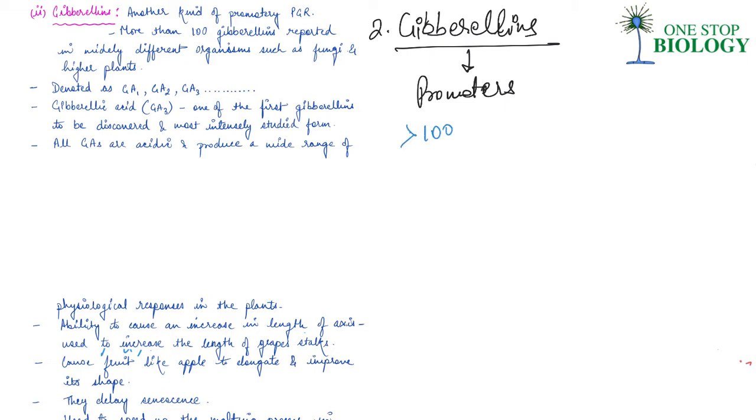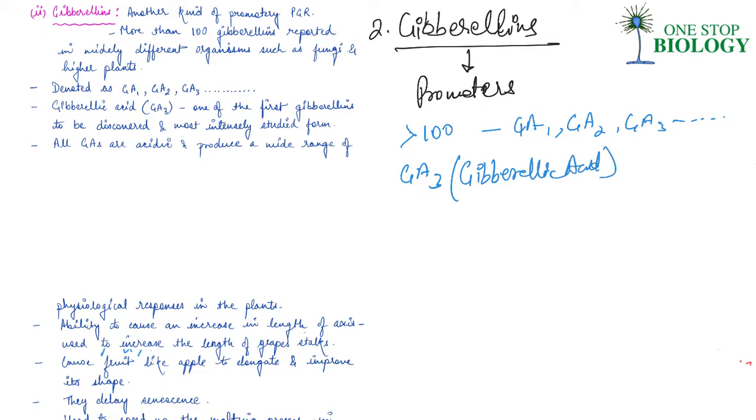Now, there are more than 100 gibberellins which are reported from different type of organisms like fungi and higher plants. So they are basically denoted as GA1, GA2, GA3 and so on, right? However, GA3, which is known as gibberellic acid, was the first gibberellin to be discovered.